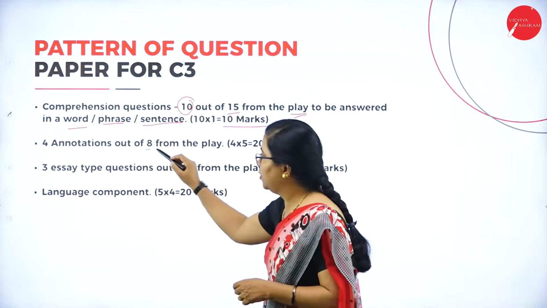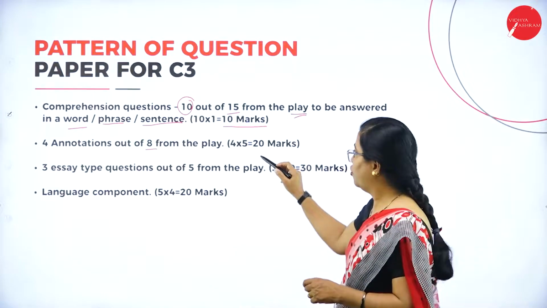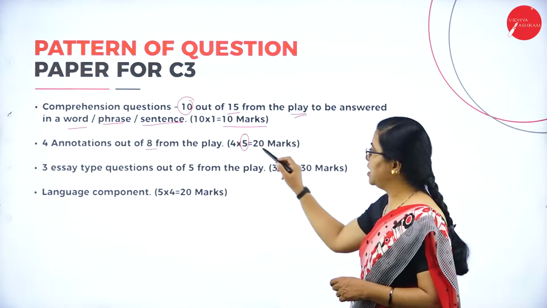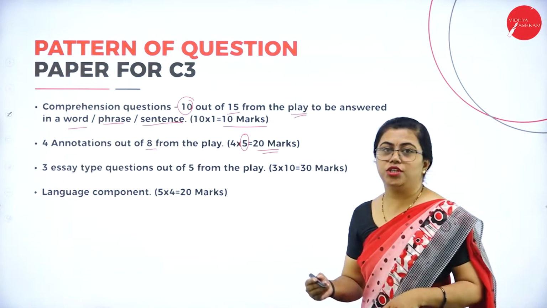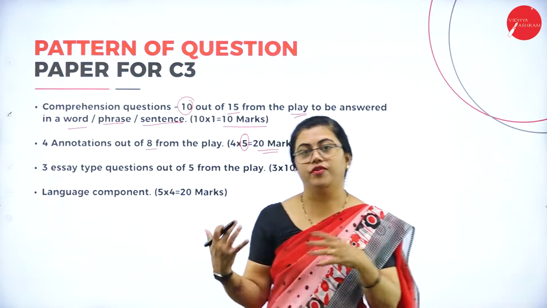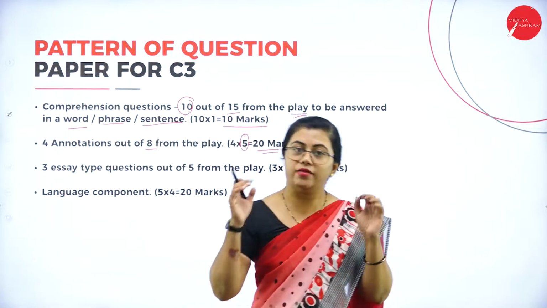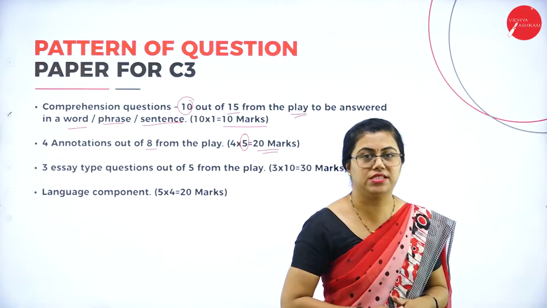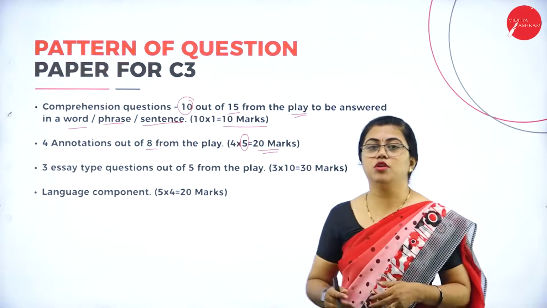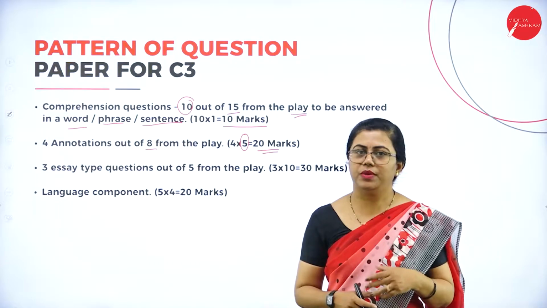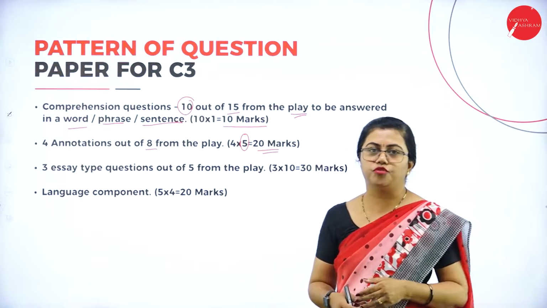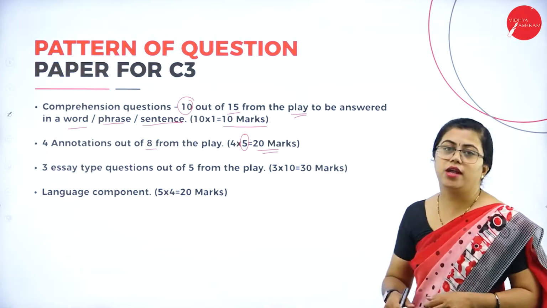Fine. Next, we have 4 annotations out of 8. You will be given 8 annotations. You need to answer any 4 of them, and each annotation will have 5 marks. This comes up to 20 marks. So here, what is annotation? You need to write who said this to whom, from which play it has been chosen, and in which situation that person speaks about that. To write about all these, you need to cover maybe half a page or 3/4 of the page. It will come up to 200 to 250 words, and that is enough for annotation.